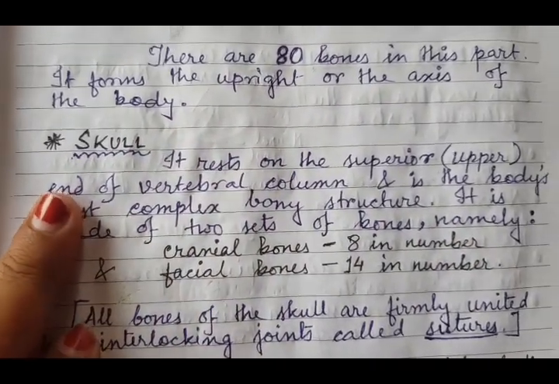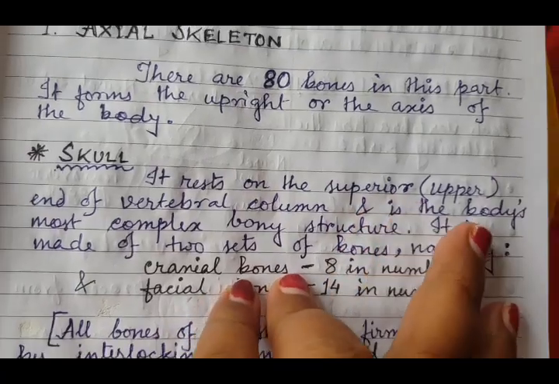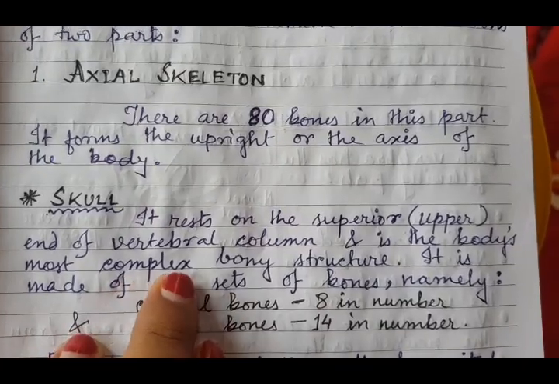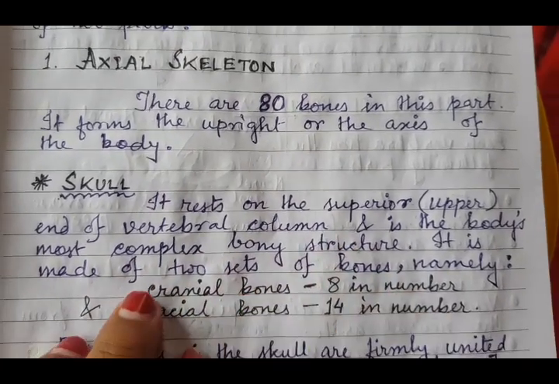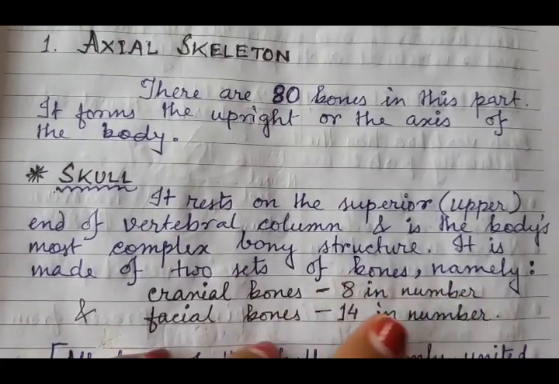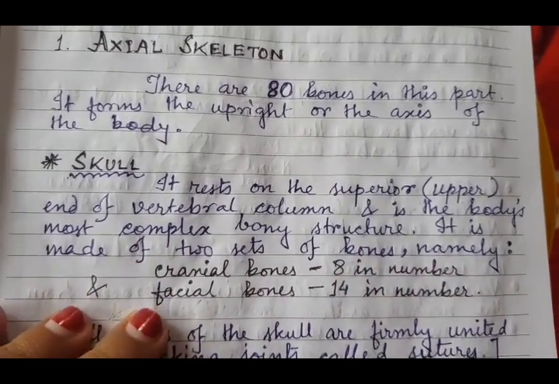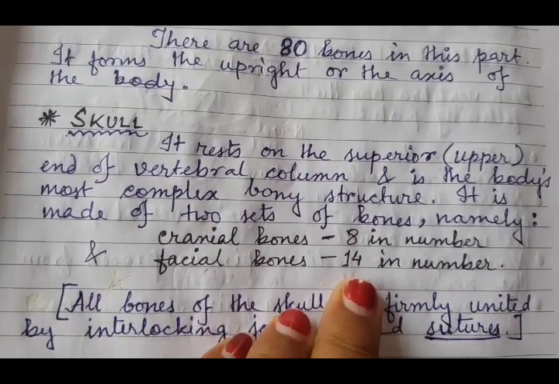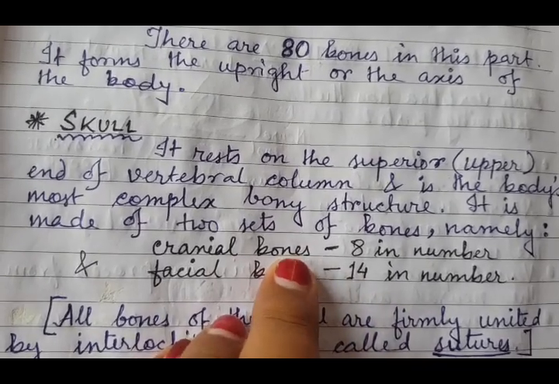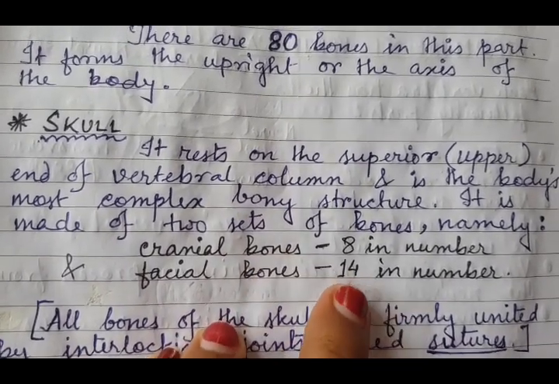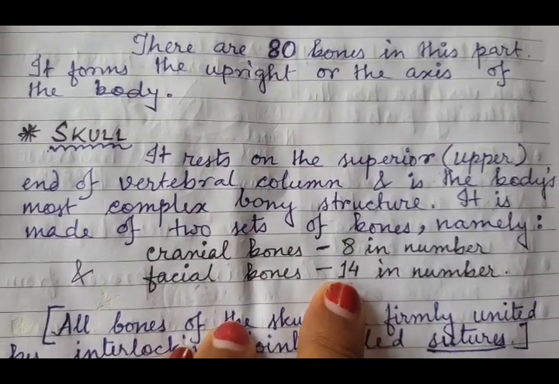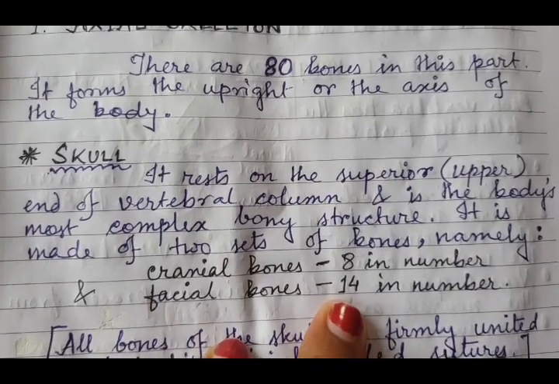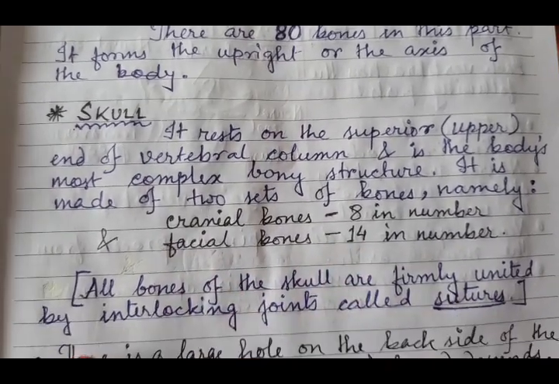The first part is the skull. It rests on the superior or the upper end of the vertebral column and is the body's most complex bony structure. It is made up of 2 sets of bones, namely the cranial bones and the facial bones. There are 8 cranial bones and 14 facial bones. Cranial bones are the bones contained in the cranium or the brain box, and the other 14 bones are present in our face, which helps us to move our jaws as well as other coordinated movements.